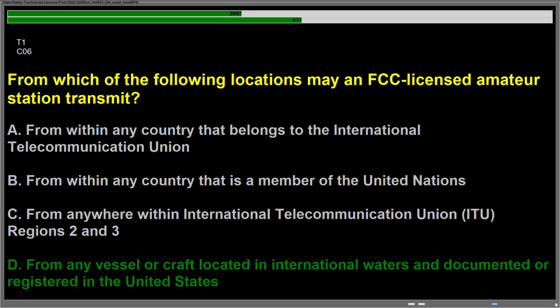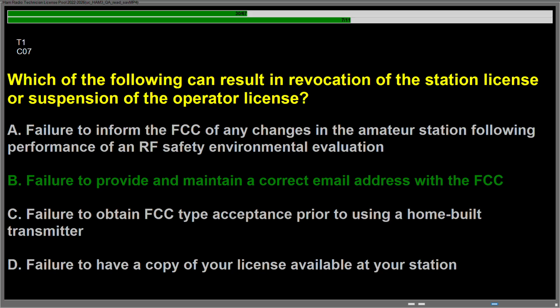Question Charlie 06, from which of the following locations may an FCC licensed amateur station transmit? Answer is D. From any vessel or craft located in international waters and documented or registered in the United States. Question Charlie 07, which of the following can result in revocation of the station license or suspension of the operator license? Answer is B. Failure to provide and maintain a correct email address with the FCC.